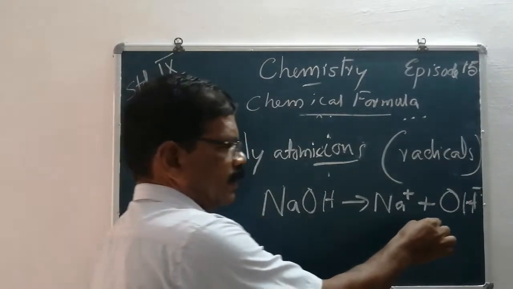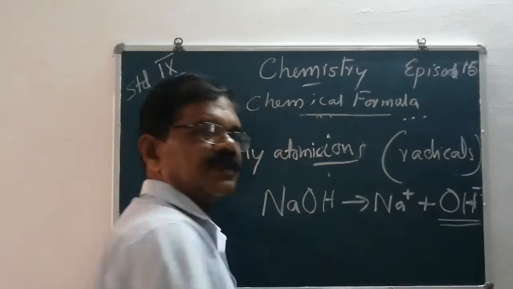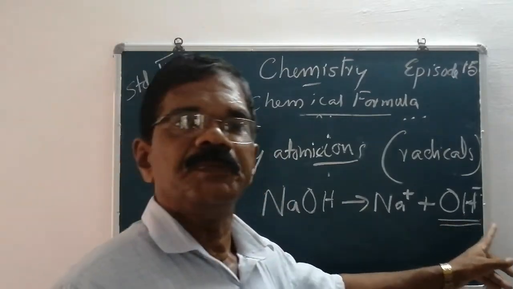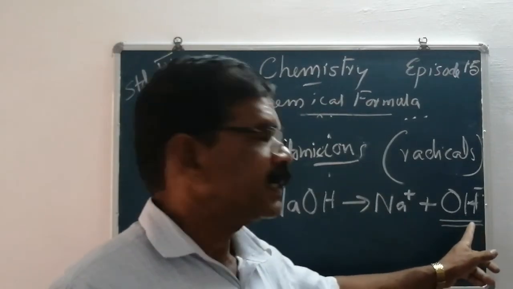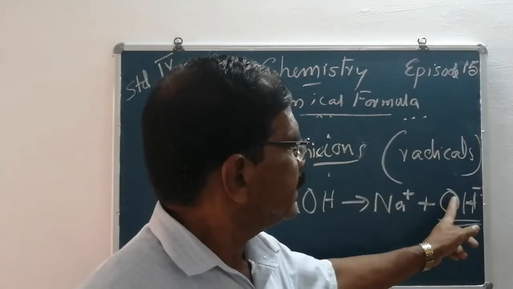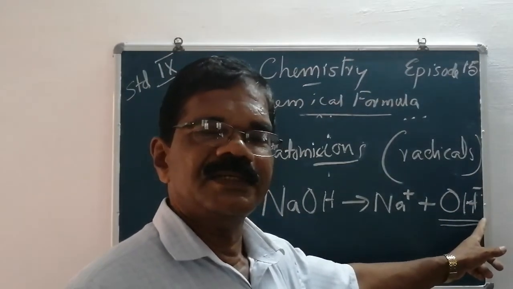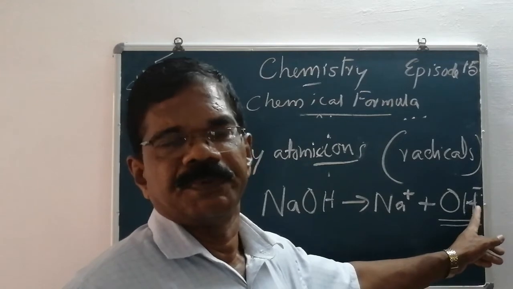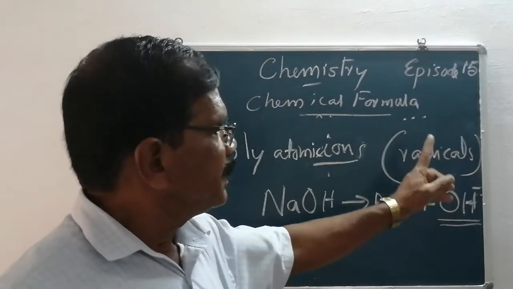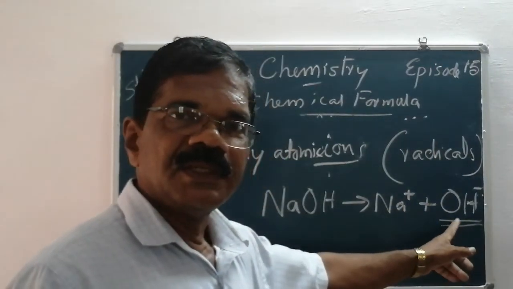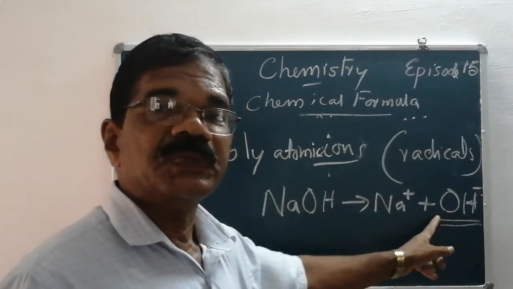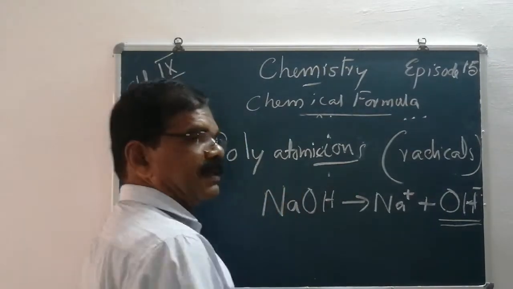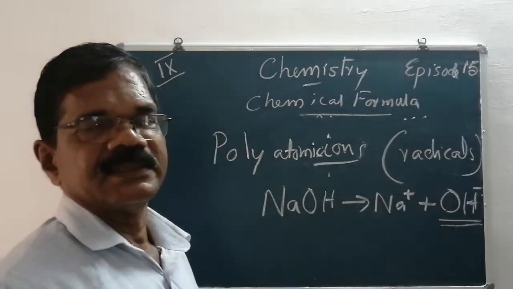Look here: OH negative is not a single atom, it is a group of atoms, oxygen and hydrogen. It acts as a group. Such a group of atoms having a charge is called a polyatomic ion or radical.